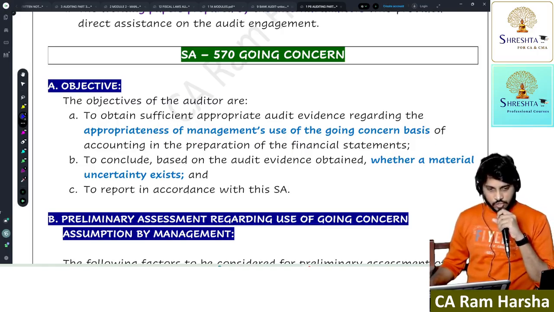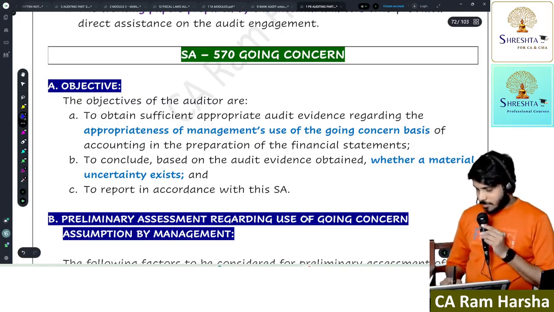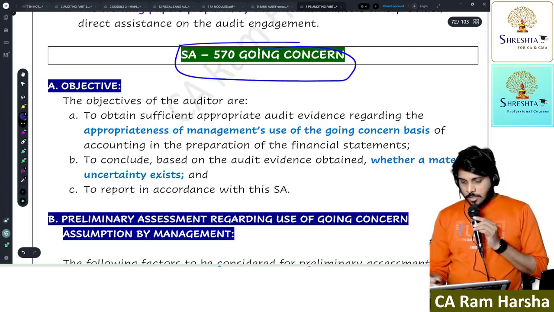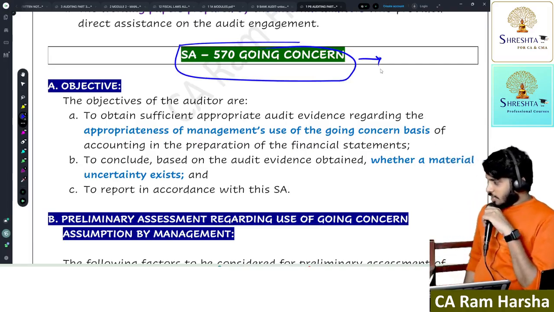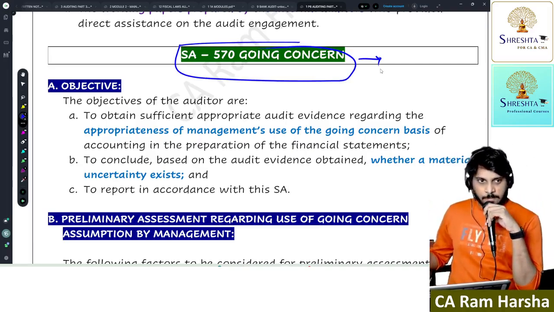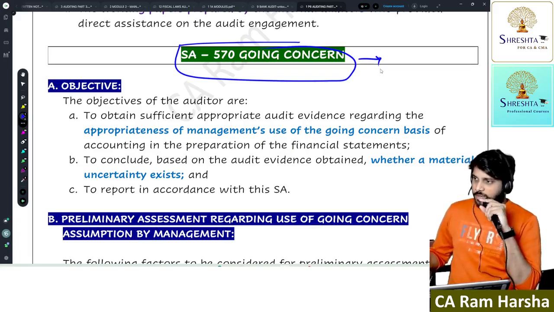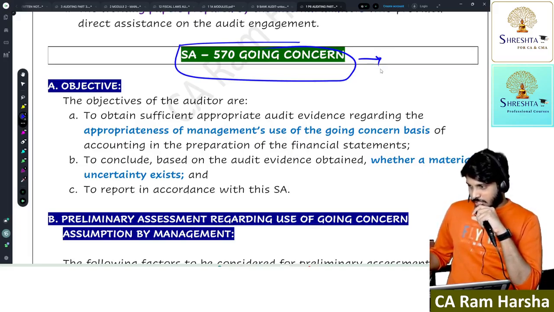What does the auditor have to check in this going concern assumption? Until today, you might have heard of going concern in the context of accounting, that financial statements are prepared using the going concern assumption.